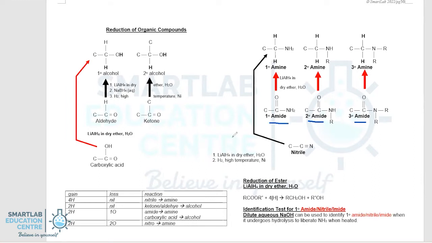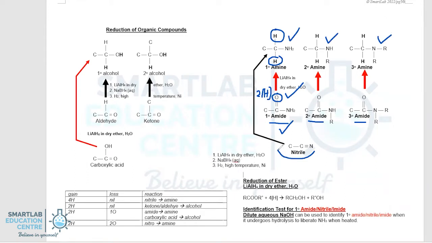To reduce amide, it is imperative to note that we can only use lithium aluminum hydride in dry ether. It is a very strong reducing agent. NaBH4 aqueous, which is a weaker reducing agent, as well as hydrogen gas, are both not able to reduce amide, similar to reduction of carboxylic acid. If you reduce a 1 degree amide, one of the oxygen is removed by reacting with 2 of the H to form water, and thereafter 2 more hydrogen are added to produce your amine. Same mechanism for 2 degree and 3 degree.